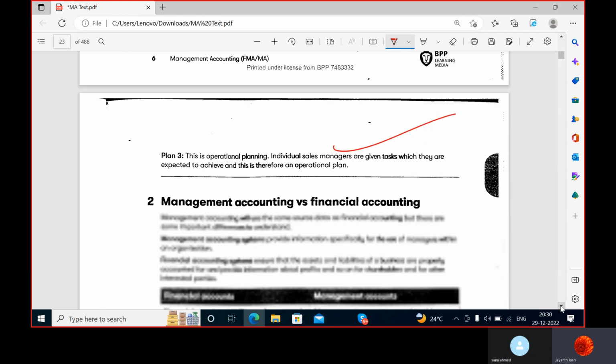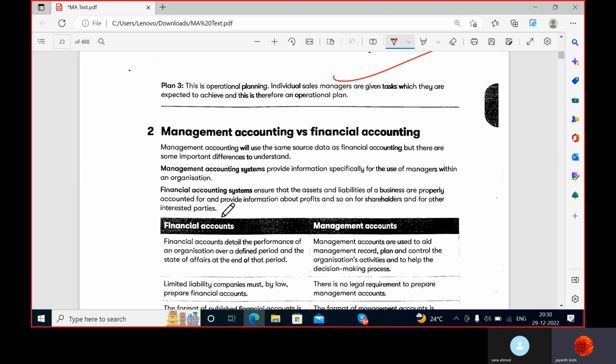Done. So management accounting and financial accounting, I've already explained you, Fatima. Financial accounting is all about preparing the financial reports at the end of the year. Who does this? The financial accountants of the company. And financial accounting is based upon actual transactions. What happens in actuality on a daily basis? Those transactions are recorded in the books of prime entry called journals, classified into ledgers and summarized by way of preparation of trial balance and financial reports at the end of the year, correct?